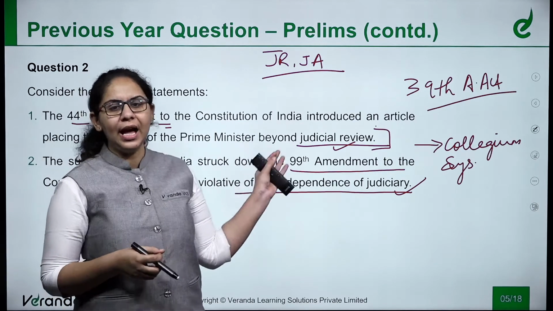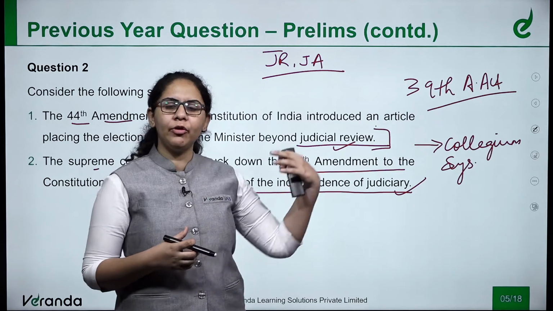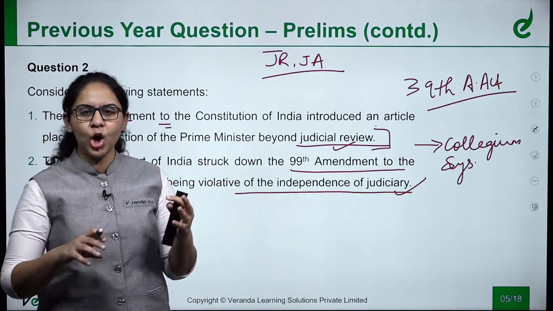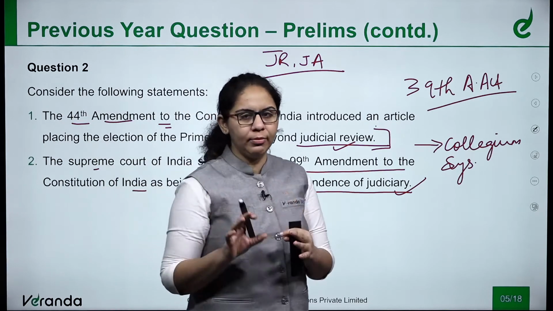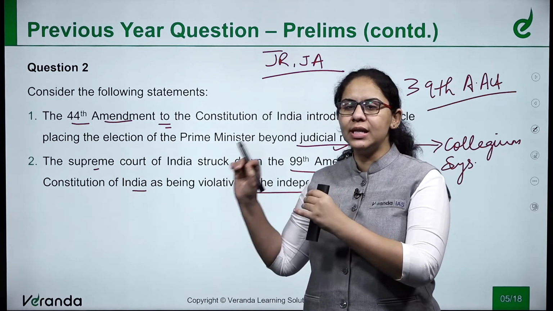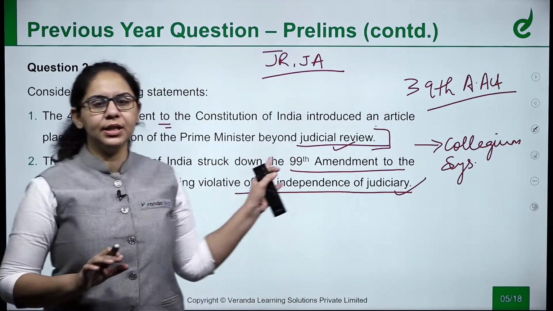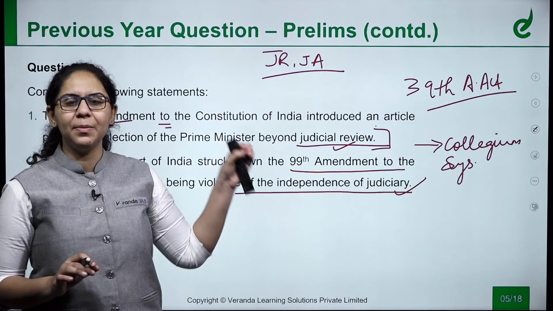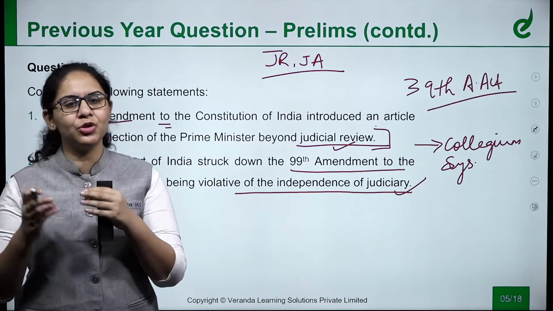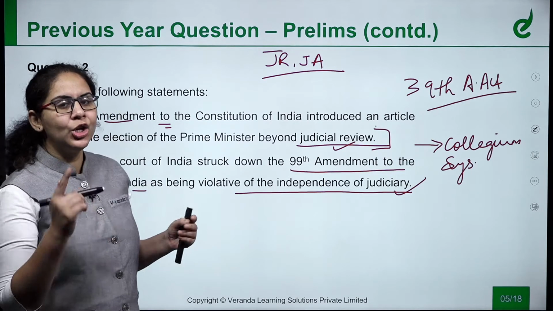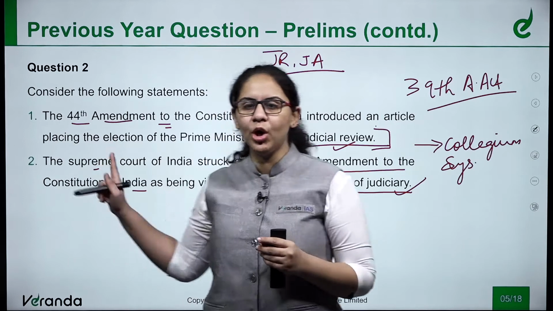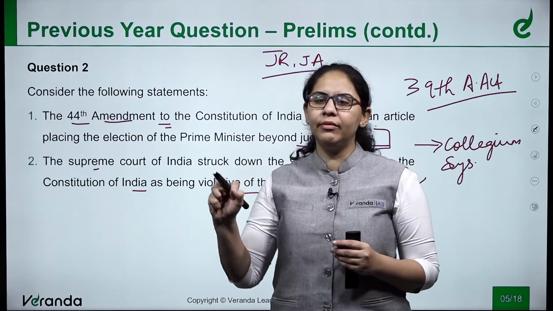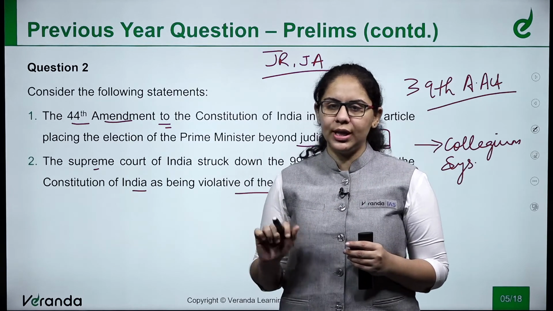So basically this act attempted to take the power of appointment of members of the judiciary from the judiciary and incorporate the power in the central government or the parliament. This amendment act was considered against the independence of judiciary and was hampering the powers of the judiciary to appoint their members. So what did the Supreme Court do? The Supreme Court nullified this act. Why? Considering that it is violative of independence of judiciary.